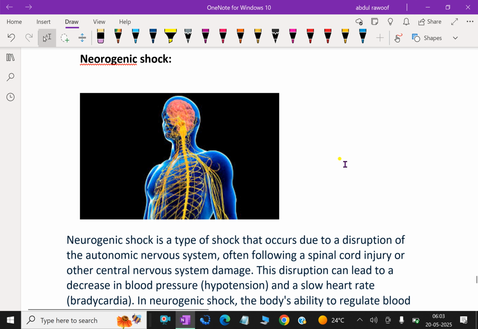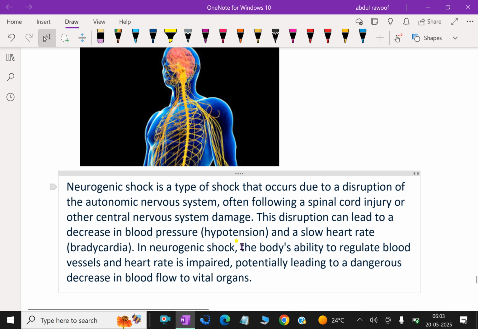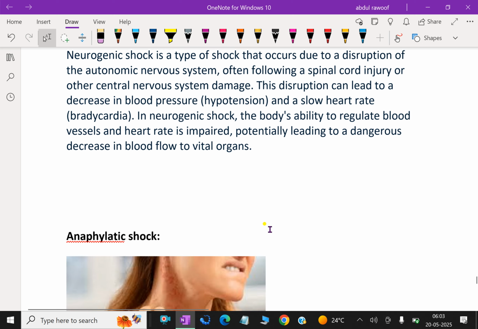These disruptions can lead to a decrease in blood pressure, that is hypotension, and a slow heart rate, that is bradycardia. In neurogenic shock, the body's ability to regulate blood vessels and heart rate is impaired, potentially leading to a dangerous decrease in blood flow to vital organs.